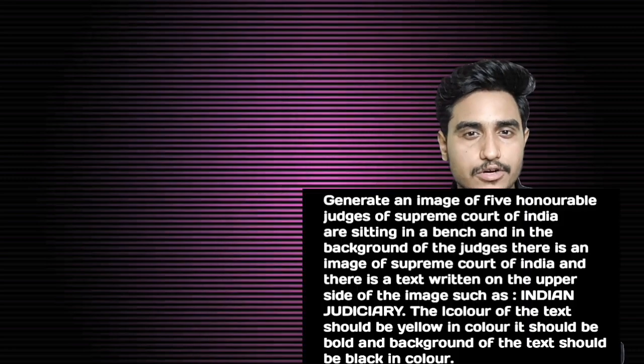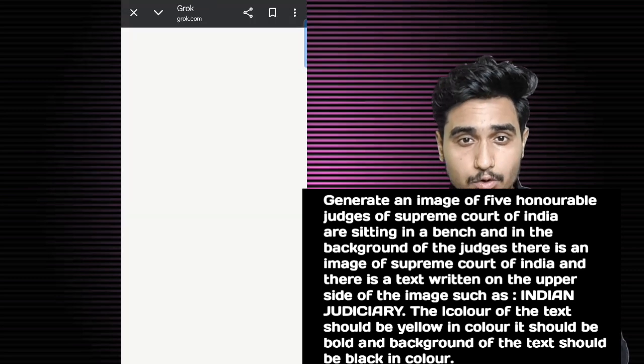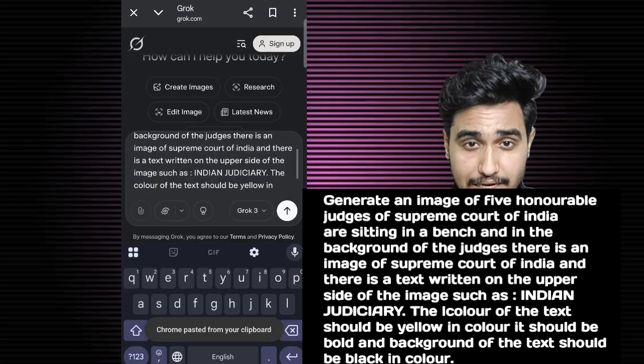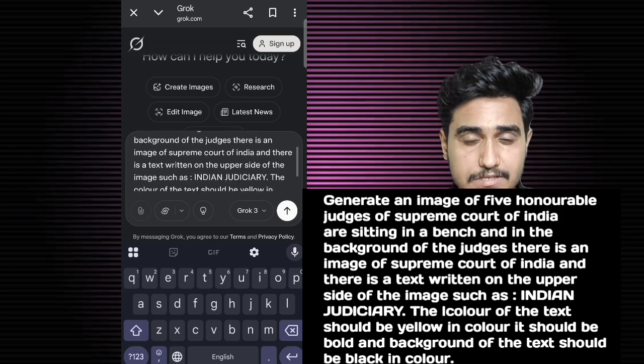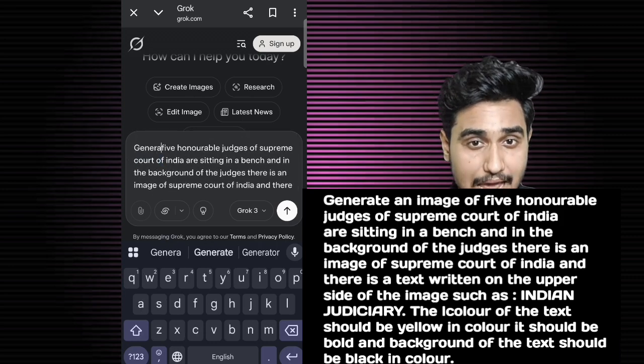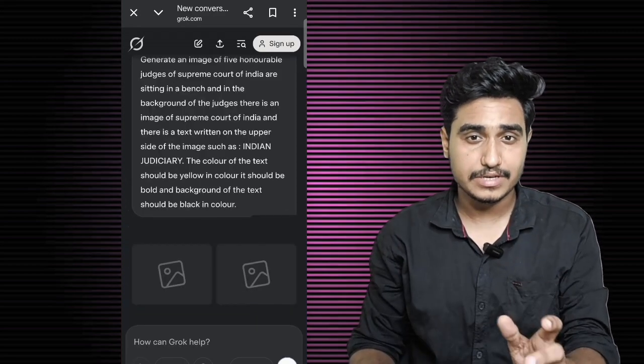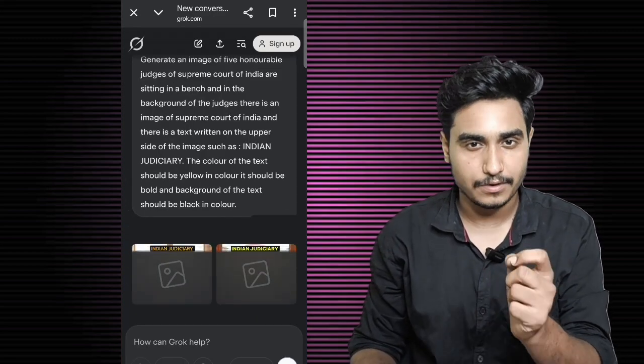Now the last step that is left is that you'll have to generate a thumbnail image for your article. Let me give you a scenario of how you should generate a prompt. Let's imagine that five honorable judges of the Supreme Court of India are sitting on a bench, and in the background of the judges there is an image of the Honorable Supreme Court of India. There is a text written on the upper side of the image that is Indian Judiciary. The text should be yellow in color and bold, and the background of the text should be black. You should always try to use your intellect. If you do not get the perfect shot one time, try generating it two to three times. That is how you can get the perfect image.